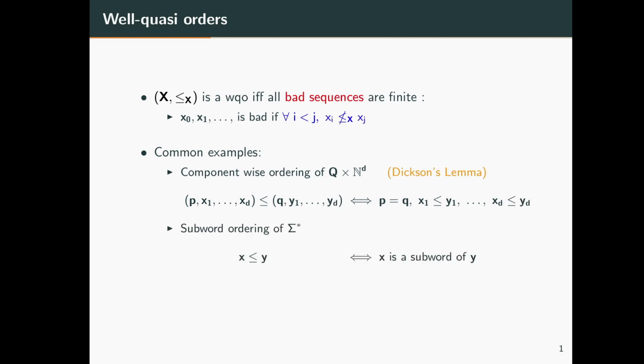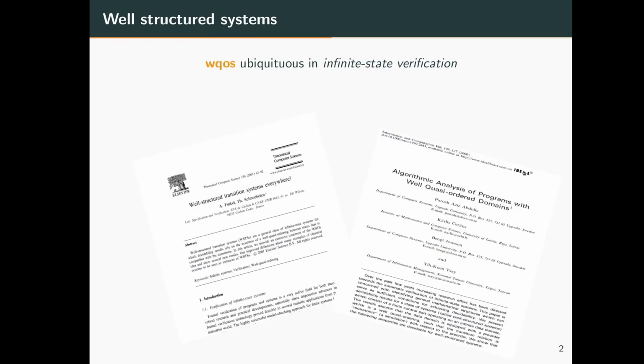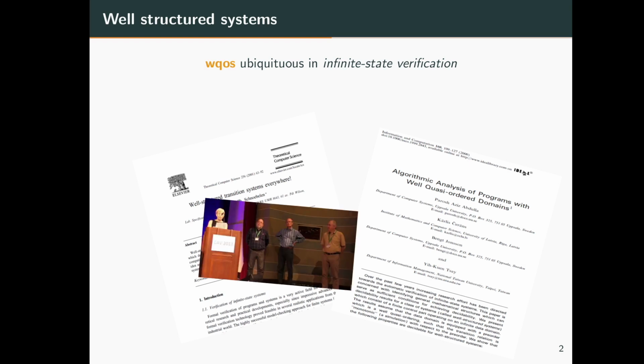Another common example is the subword ordering of all words over an alphabet sigma, where x is less than or equal to y if and only if x is a subword of y. It is well known by Higman's lemma that this is a well quasi-order. Well quasi-orders are very ubiquitous in infinite-state verification, where they form the backbone for well-structured transition systems, as evidenced by these two papers, for whose discovery the CAV award in 2017 was given.